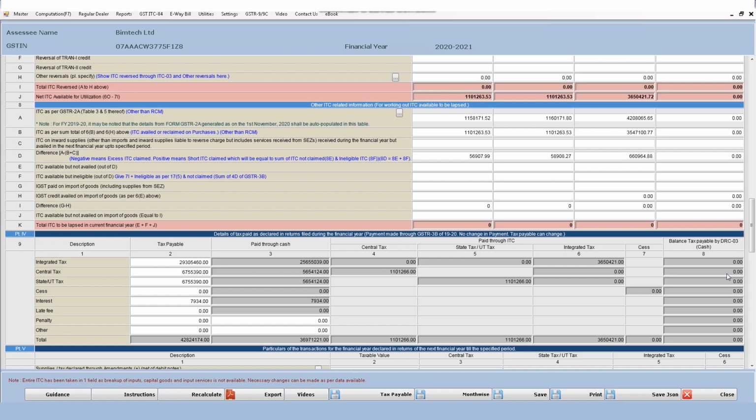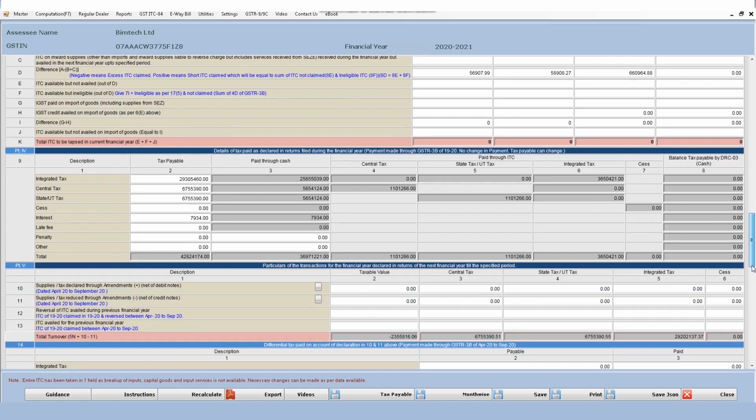And here, balance tax payable by DRC 3. As you must be knowing, in case there is a requirement to pay extra tax and we have not paid it by our return, we can do so while filing our annual return, in our form DRC 03.